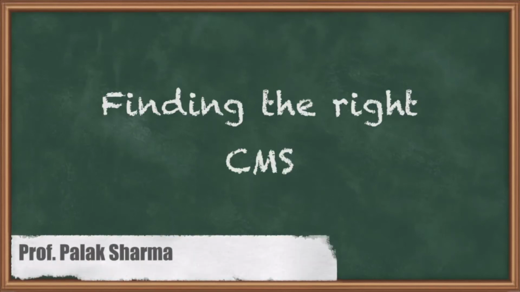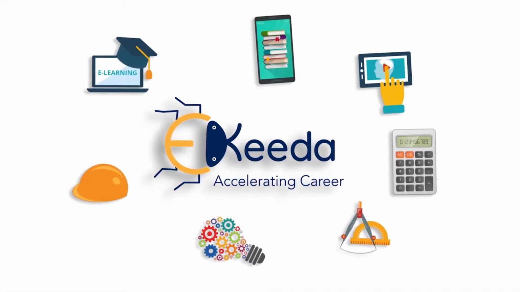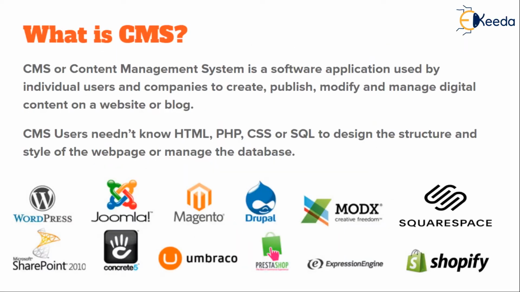In this video on setting up the blog, we are going to talk about finding the right CMS. Let's begin by understanding what is CMS or content management system. It is a software application used by individual users and companies to create, publish, modify, and manage digital content on a website or blog. Simply put, it's software that you're going to use in the long term to manage, design, and run your blog.